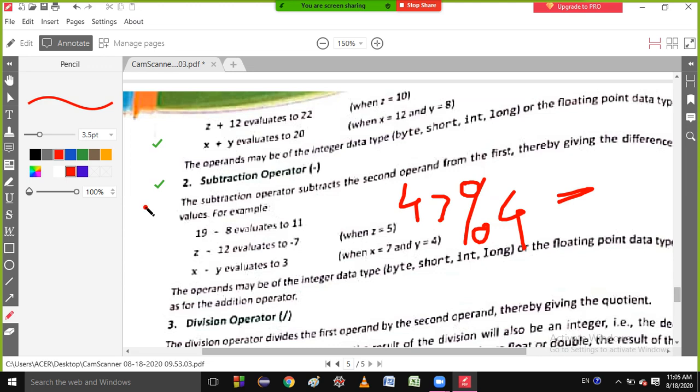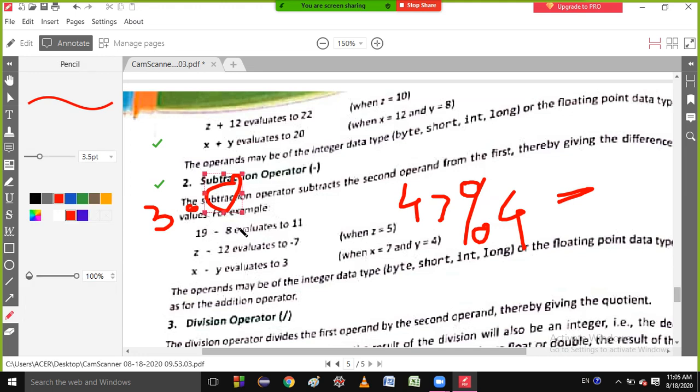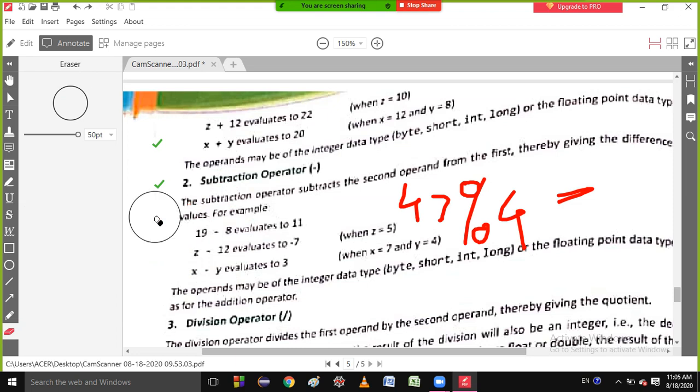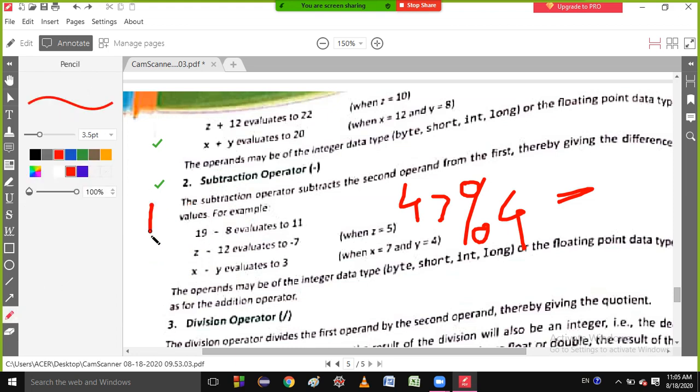Suppose I divide, let me take another example so that your confusion can be solved, 4.0 divided by 2, what is the answer?